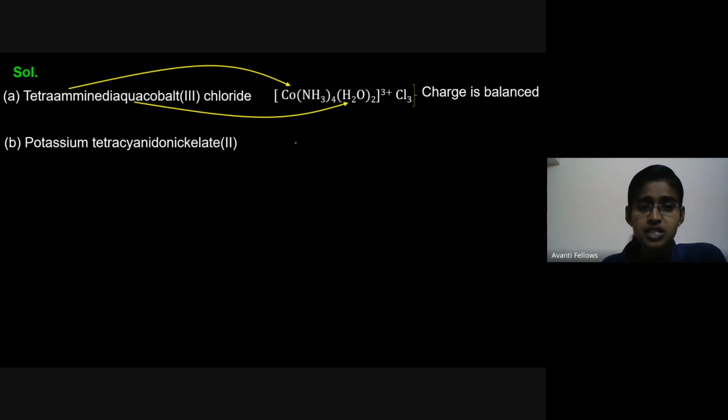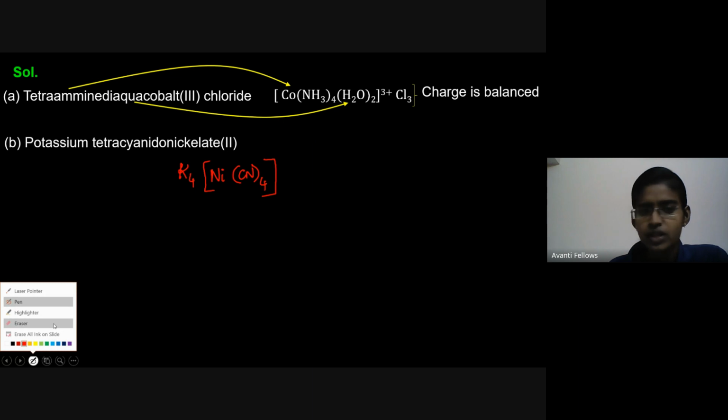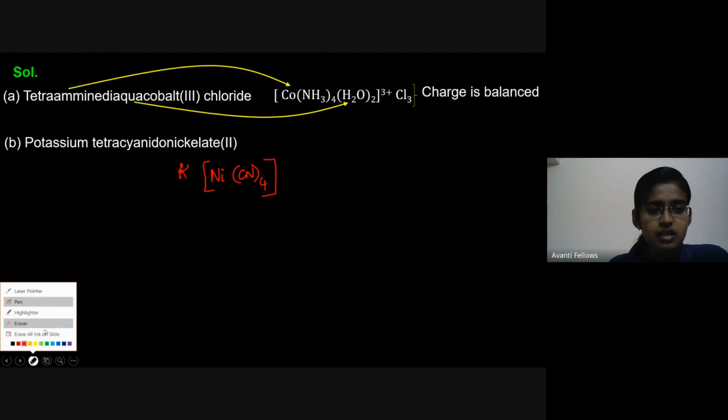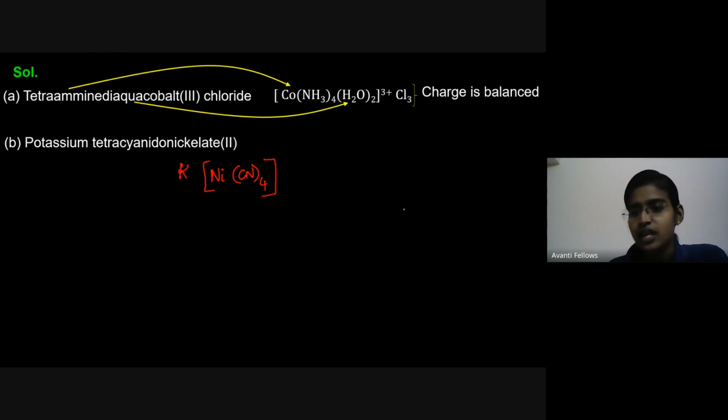It is potassium tetracyanidonickelate. So potassium is the cation, and tetracyanido: CN is cyanido and it is present 4 times, and nickel is the central metal atom. Now the oxidation state. K2. Yeah, good. What is your name, my dear? It is potassium tetracyanidonickelate. Yeah, Shrishant.